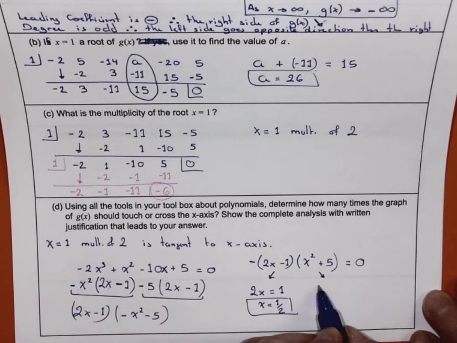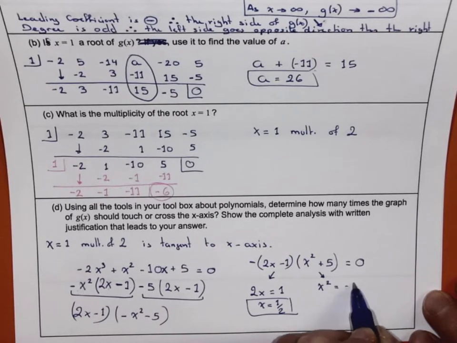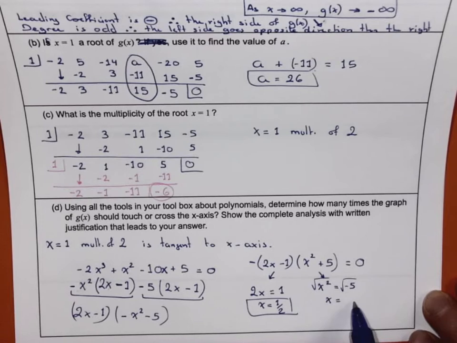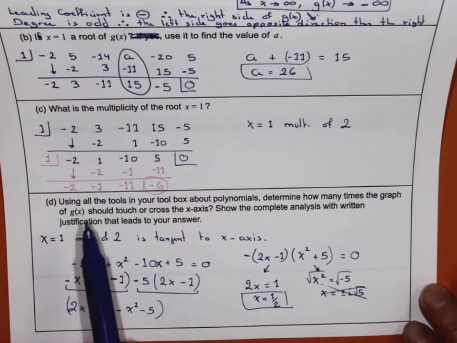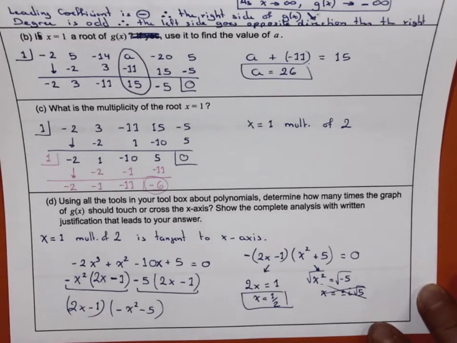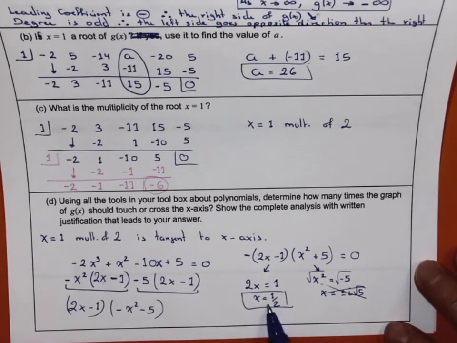And then x squared is equal to negative 5, take a square root, and x is equal to plus or minus i square root of 5, which is not real, so we're not going to worry about it, right? A non-real number is not going to touch or cross our x-axis. Those are not real zeros, so they are not going to intersect our x-axis. So the only other place where I'm going to touch the x-axis is at x equals 1.